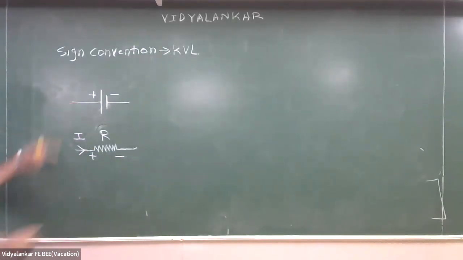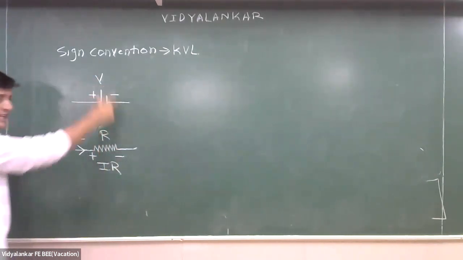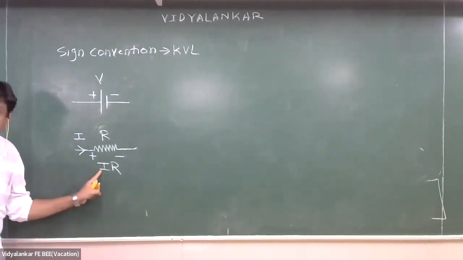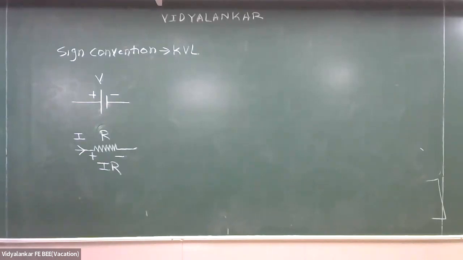Understood what is the difference between this voltage and this voltage? This is also voltage which is V. This is also voltage which is IR, but this is the voltage of a voltage source. And this is the voltage of a passive element. It is a drop. Understood?